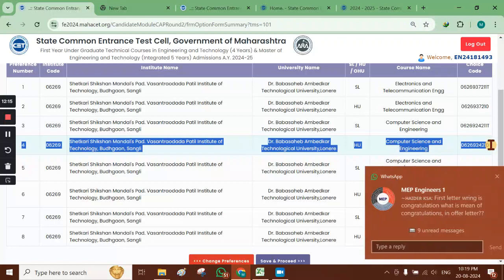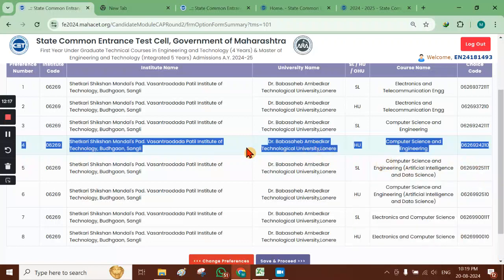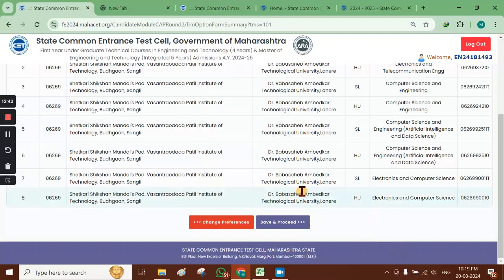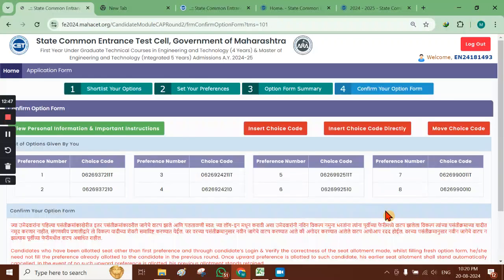So this will be the allotted seat. If the candidate is happy with the seat allotted in CAP round 2, he can fix his admission, or he can again go for betterment, and by retaining this seat, he can go for the option form filling process in round 3. In this way, the entire process proceeds. So I will click on save and proceed.